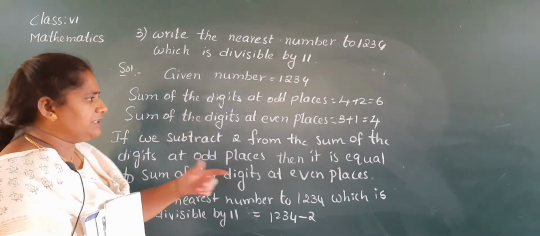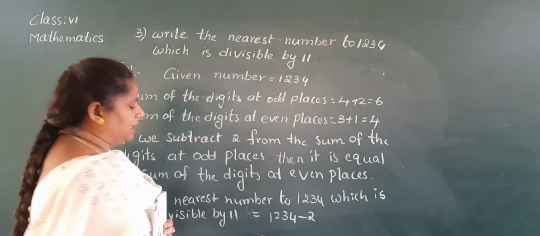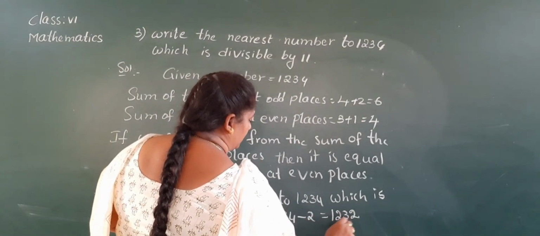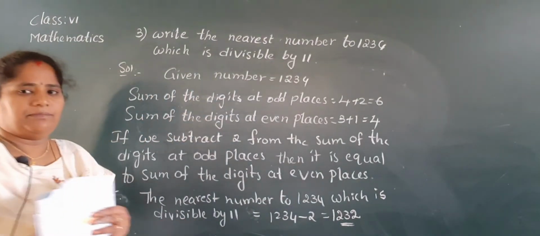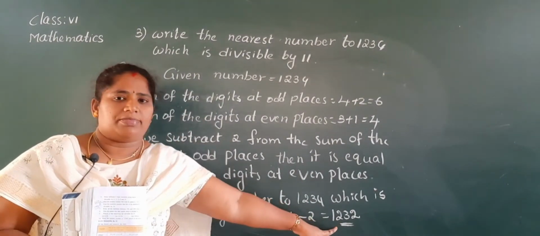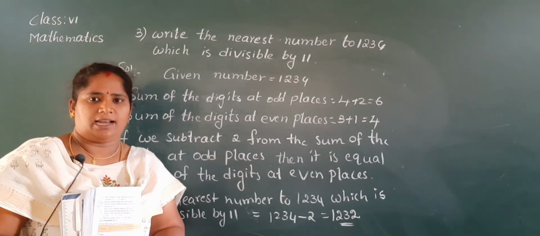Okay, so if you subtract 2 here, automatically you have to subtract 2 from 1234. So this becomes 1232. So the nearest number to 1234 which is divisible by 11 is 1232. Okay, is it clear to you, children?